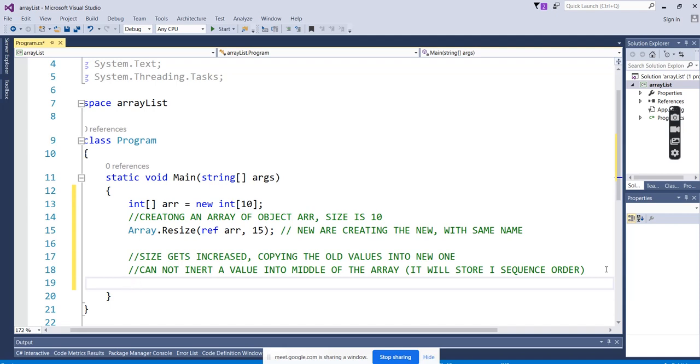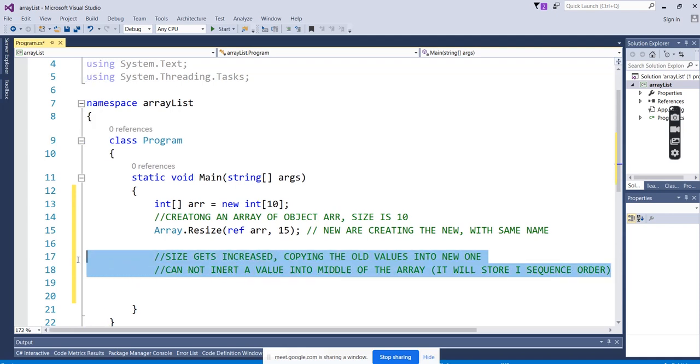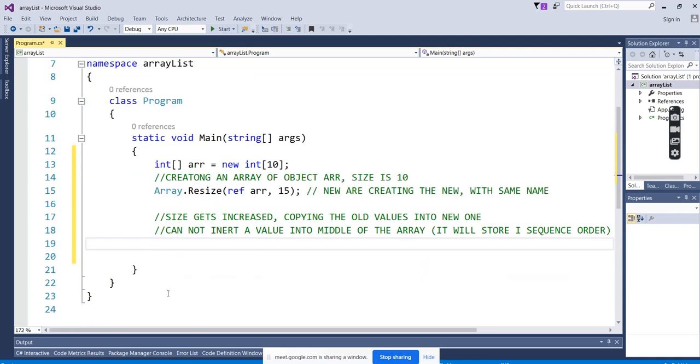Okay. So all this we can see: some advantages in the array, and some disadvantages in the array. All this we can say are the disadvantages of an array. So to overcome this, what have they introduced? They started with the collections.